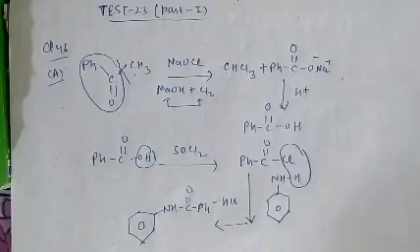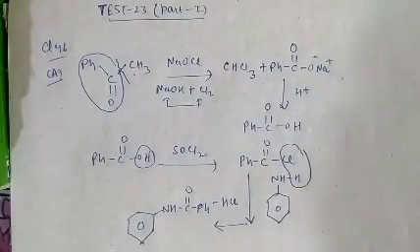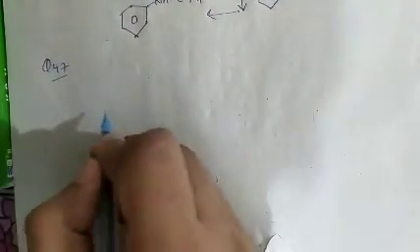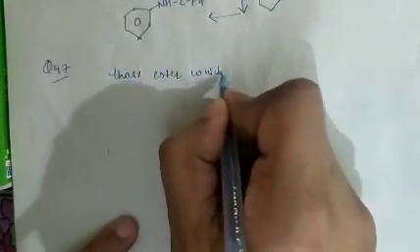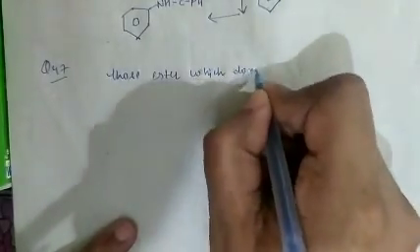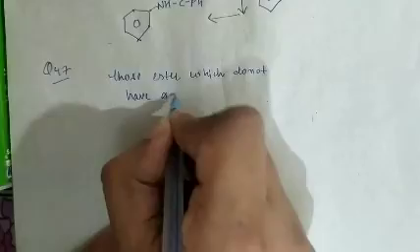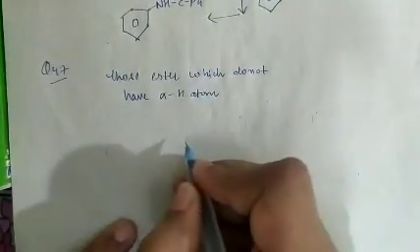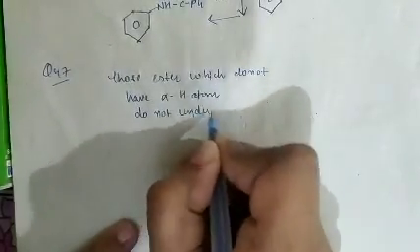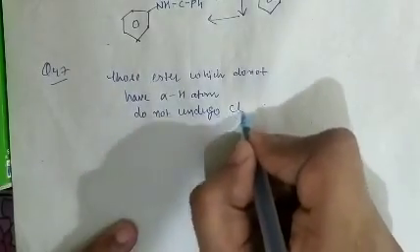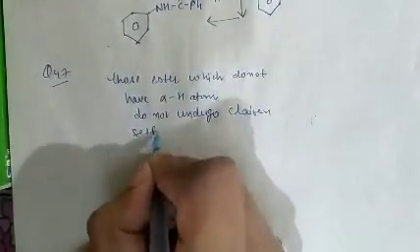See question number 47. In question number 47, what is given there? Which of the following ester cannot undergo Claisen self-condensation? As we know that those esters which do not have alpha hydrogen atom do not undergo Claisen self-condensation reaction.